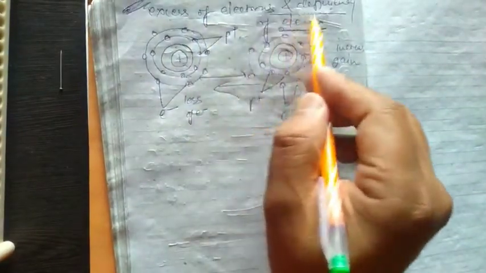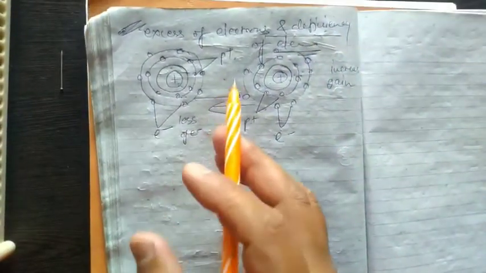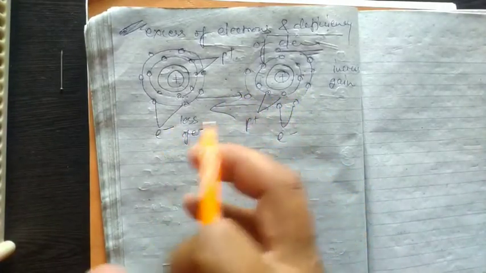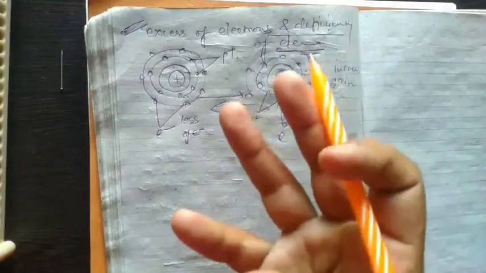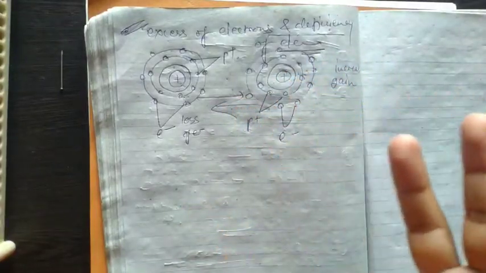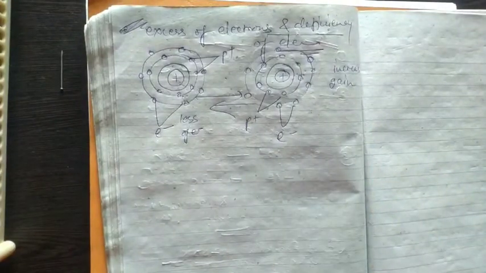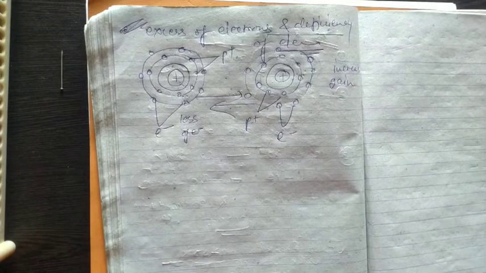Excess of electrons and deficiency of electrons can also be understood on the basis of blood donation. When we give blood to someone, one is the giver and the other is the receiver.